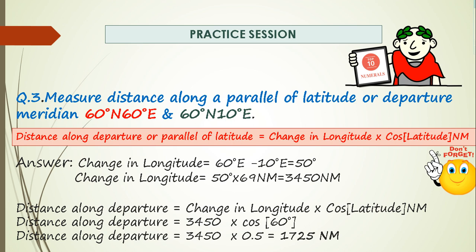Change in longitude from 60 degrees east to 10 degrees east is 50 degrees. In 1 degree it is 69 nautical miles, so in 50 degrees it will be multiplied by 69, which comes out to be 3450 nautical miles. So distance along departure is change in longitude, 3450 nautical miles, multiplied by cos of latitude. Cos 60 degrees is 0.5, so our answer comes to be 1725 nautical miles.